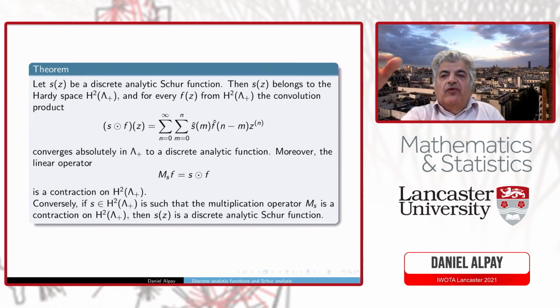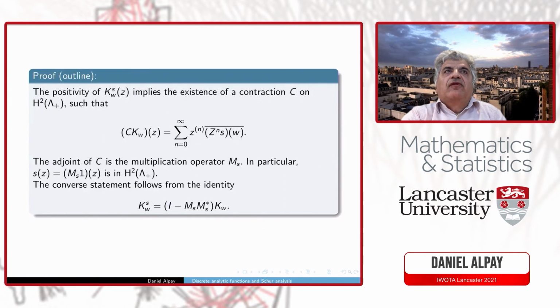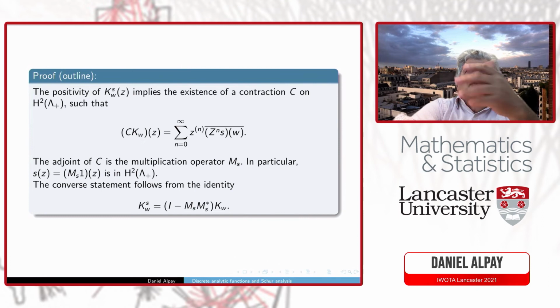So we have once more a contraction operator, but the multiplication is not the one you would think. And I had here an outline of a proof. I will not discuss it, but these are really classical results from classical methods of reproducing kernel spaces.